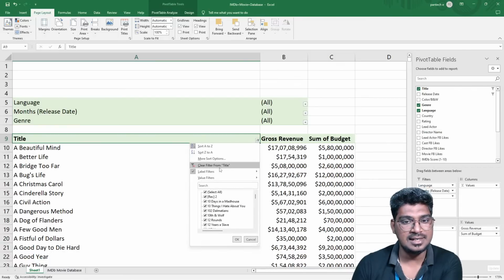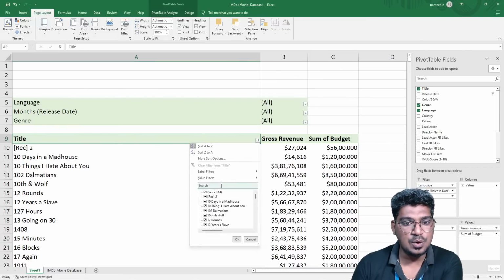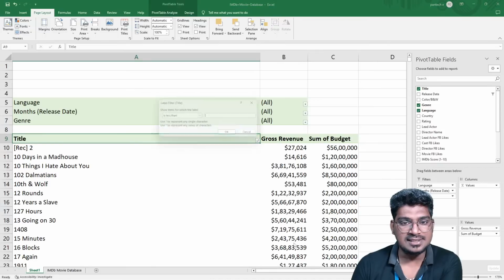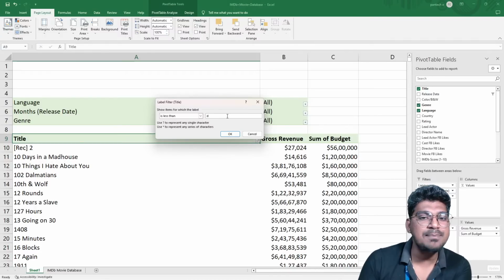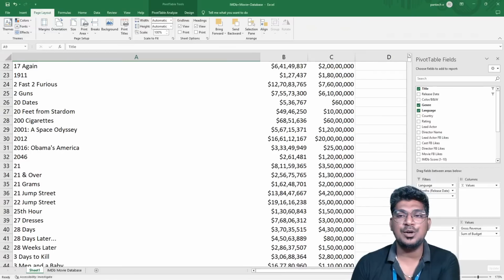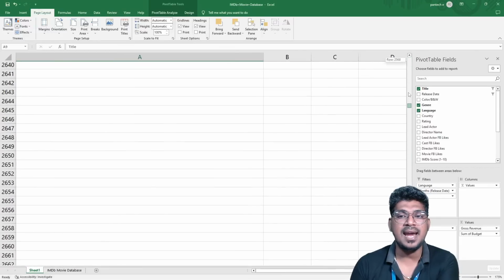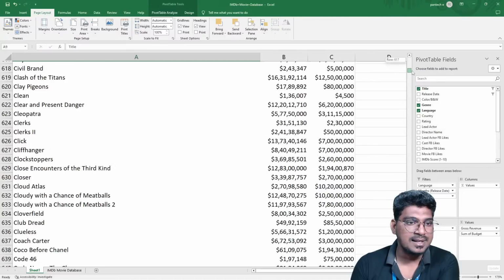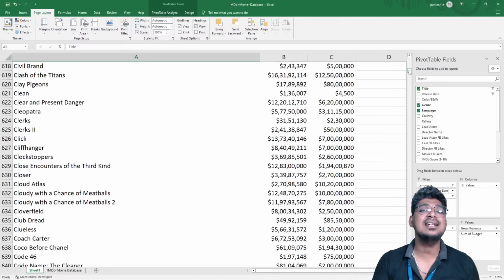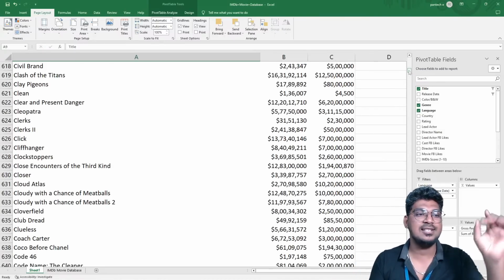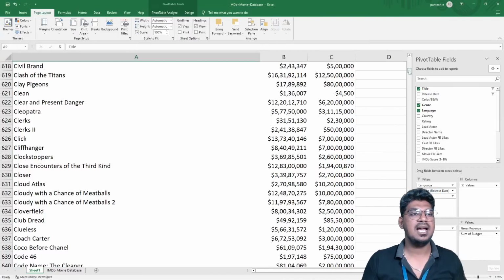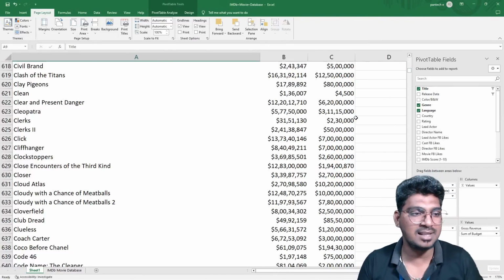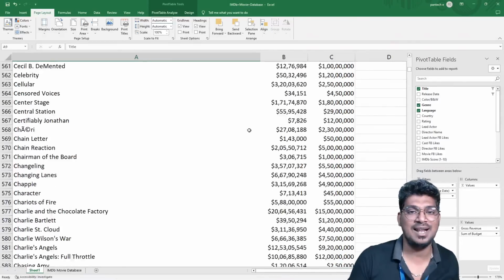Okay, so I'm going to clear that and go to the label filter, less than. For example, I'm selecting here A, B, C, D. So less than D means only till C is going to be displayed, from A to C. That means if I select less than D, A, B, C is going to be displayed. If I select E, A, B, C, D is going to be displayed. I hope you guys understood about this. And Madhav, I hope you can understand this well.